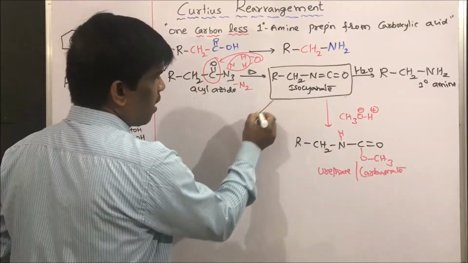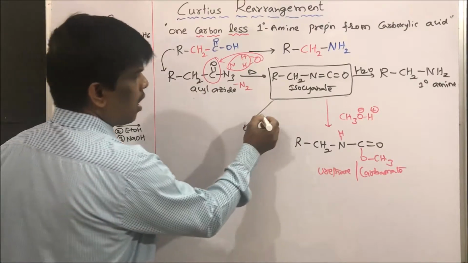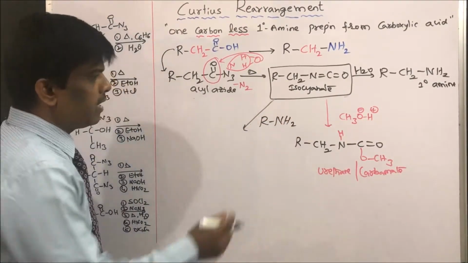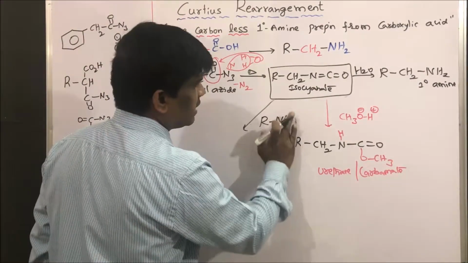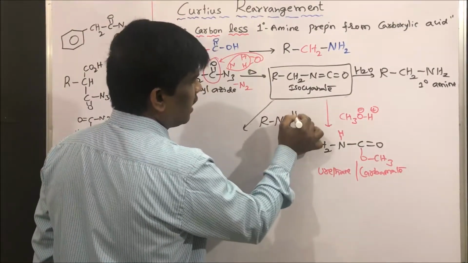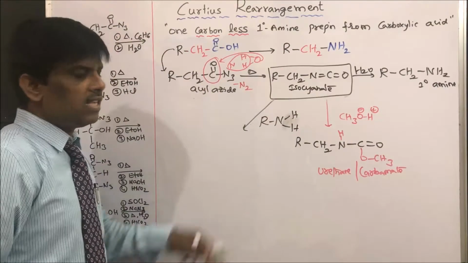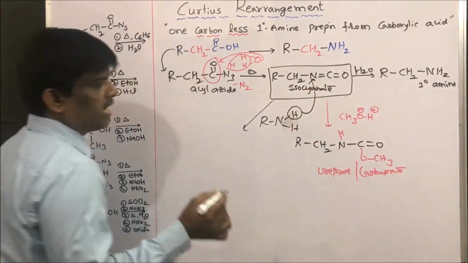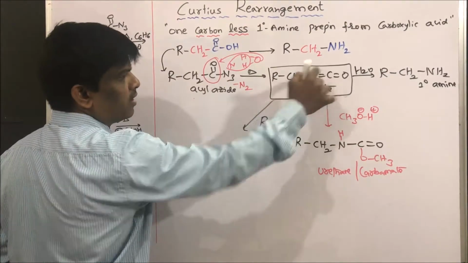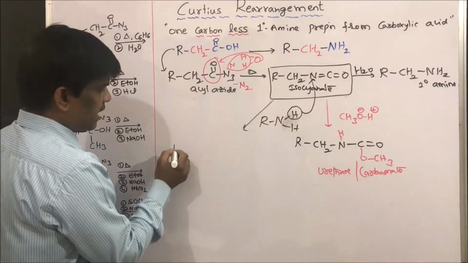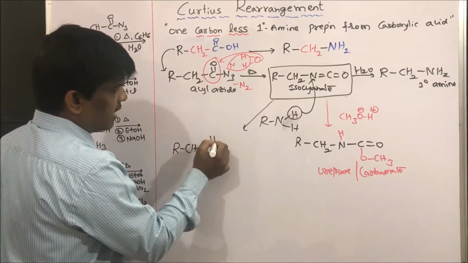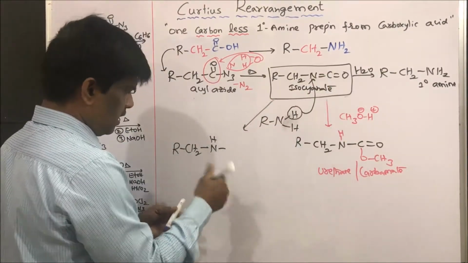If I add an amine, for example, what is going to happen? So shall I write this amine like this? NH. So with this amine, one hydrogen is going to add to nitrogen and the remaining part is going to add to this carbon. So let us write like this, R CH2 NH. This carbon is here.